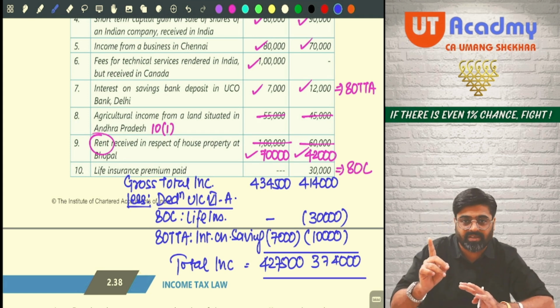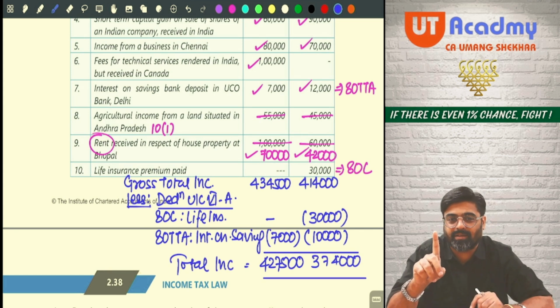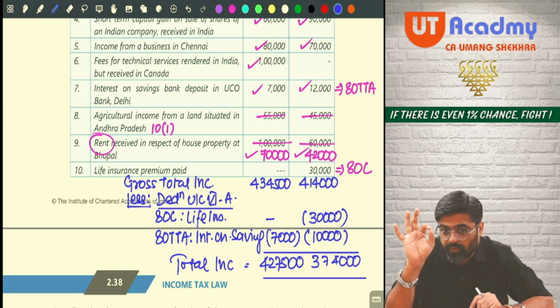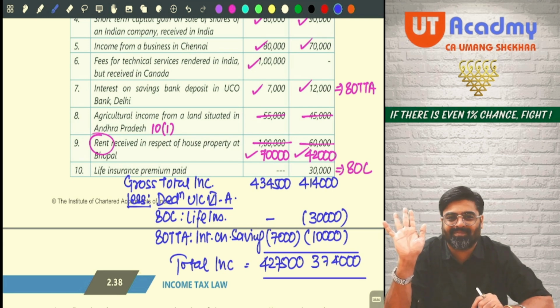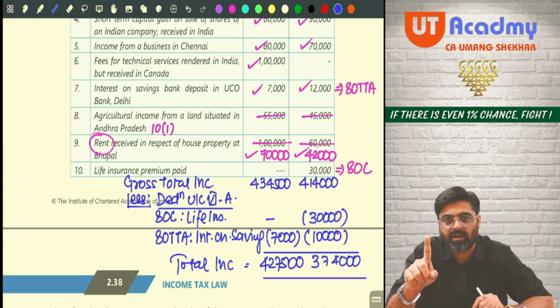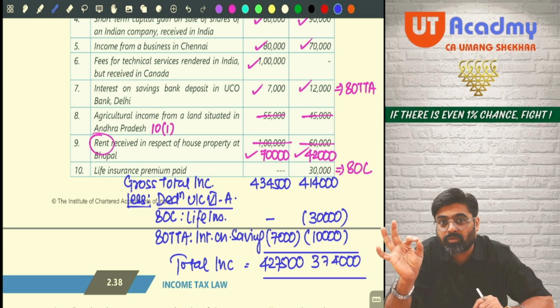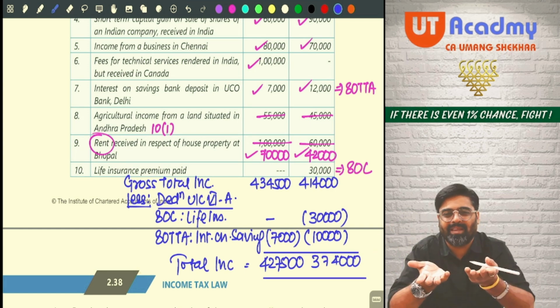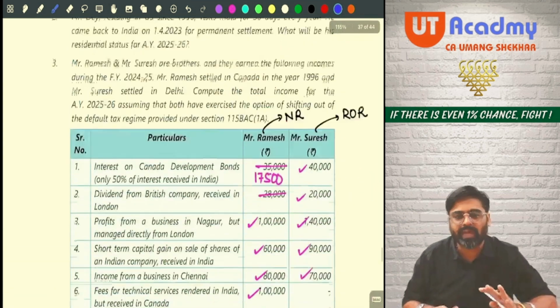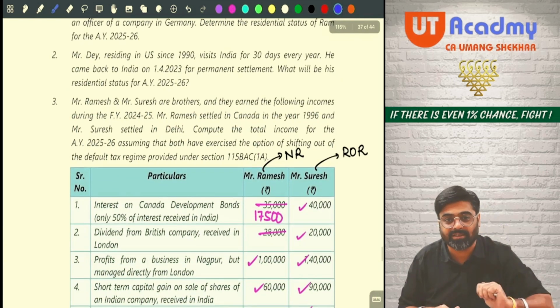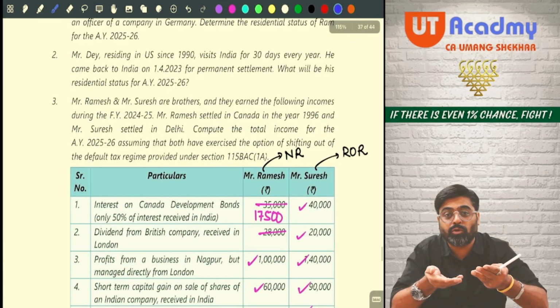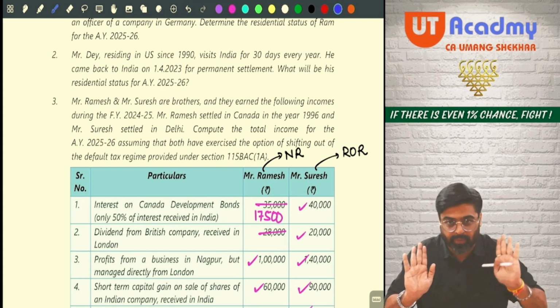Mark this question important and please pay attention. See, this kind of question they can ask you in the exam. And if such a question comes, trust me, it will be for a minimum of 6 marks. See, in this question they have not told you to determine the residential status. At the most, what difficulty level they can give you in the exam, I'll tell you.